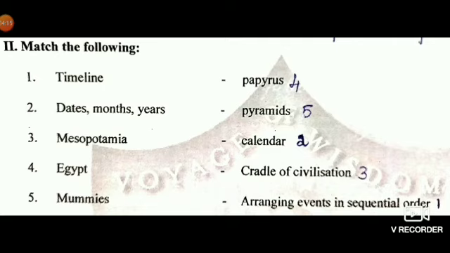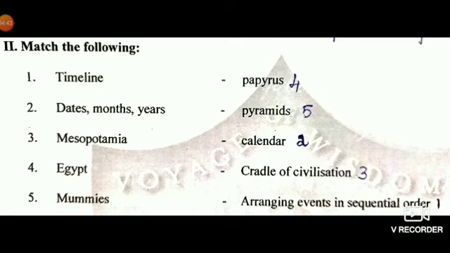Egypt. So what will you choose? Papyrus and pyramids. Both are related to Egypt. See the next one also. Next one is mummies. Can you match mummies to papyrus? No. Mummies are kept inside the pyramids. So near pyramids, mark the number 5, and for Egypt, you mark the number 4 near papyrus.